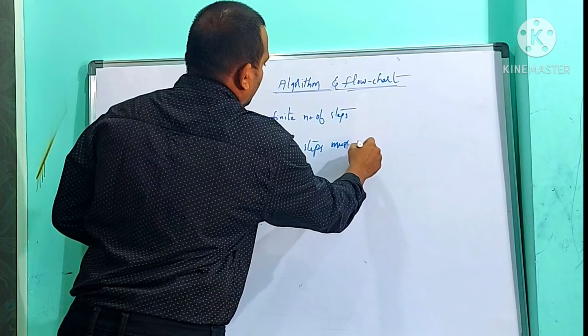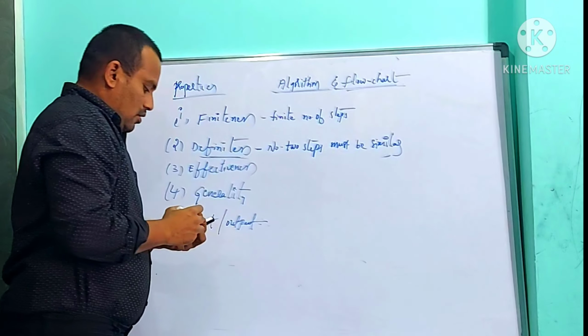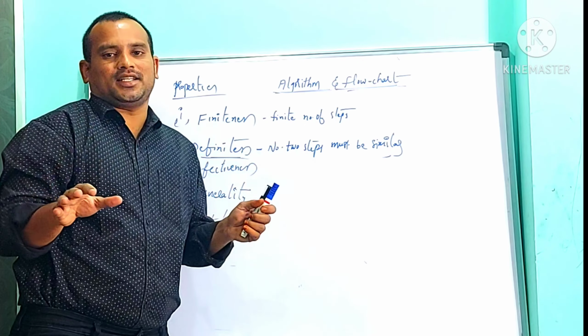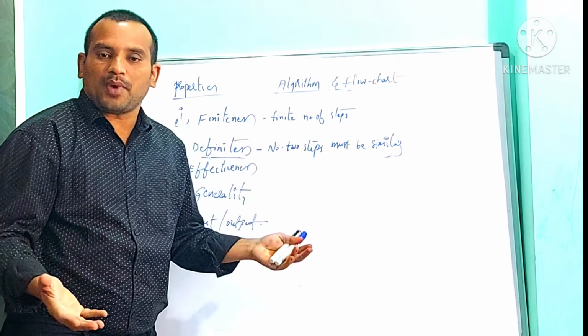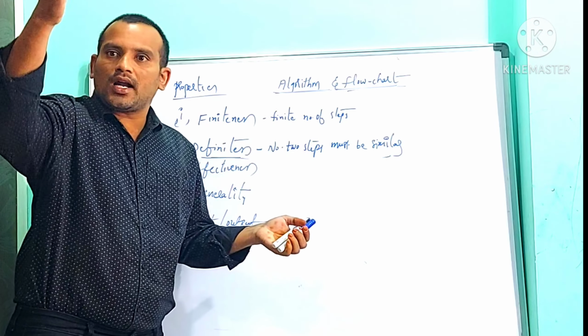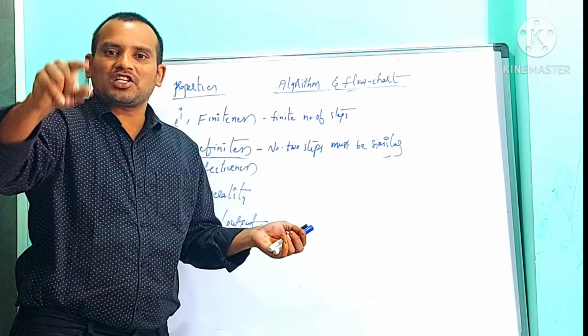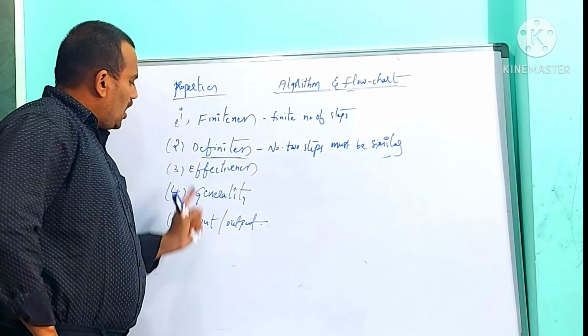Each step of an algorithm should be unique. It may contain 100 steps, but among those 100 steps, no 2 steps must be similar. That is called definiteness.